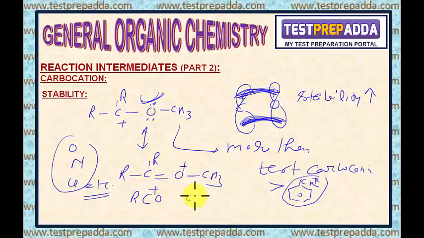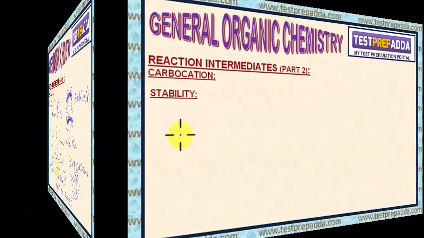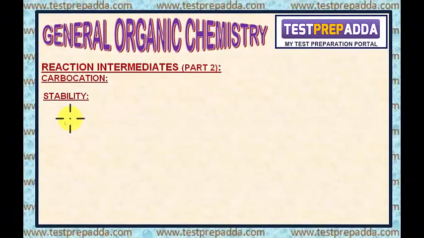Tertiary butyl carbocation is CH3 whole thrice C plus. And if I write the resonating structures here, it will be like this: R C triple bond O plus. So these are the resonating structures of acylium ions. So acylium ions are also stable, and as stable as tertiary butyl cation. Now consider these two examples.